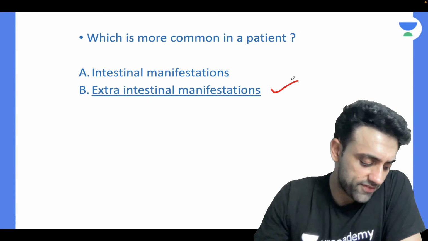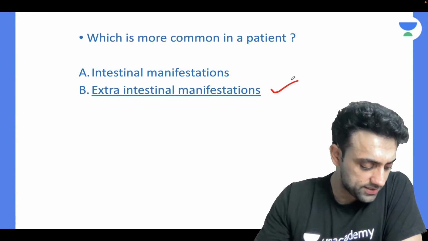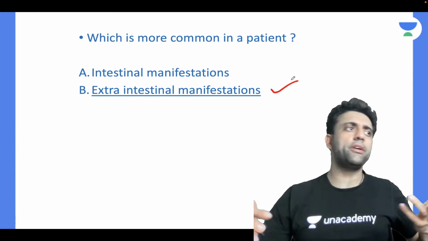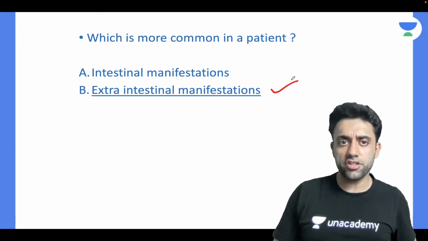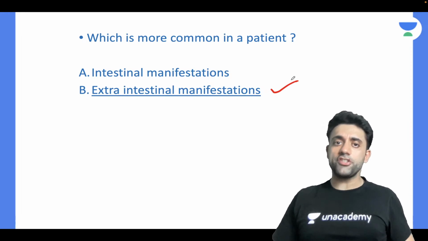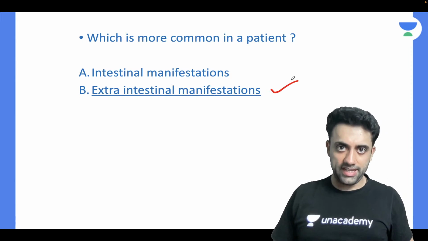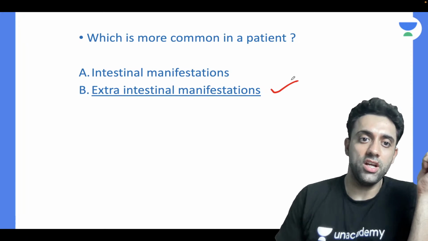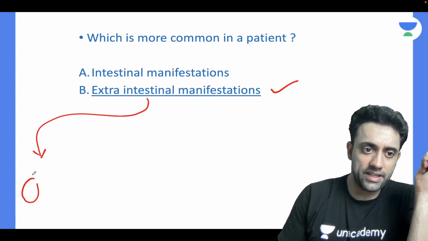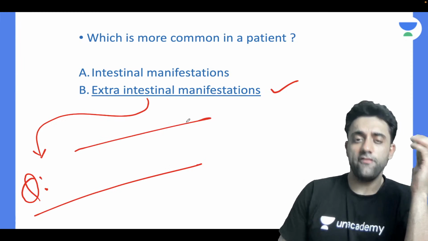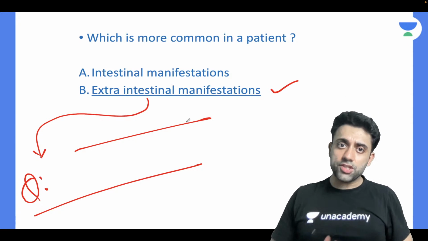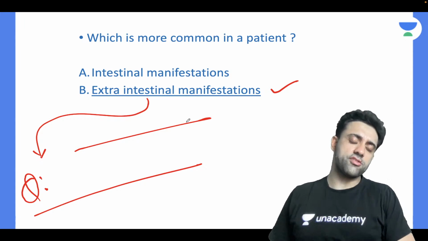Extra intestinal manifestations. Someone says A, but remember, it seems very easy: the patient has vomiting, diarrhea, typical features. But according to the book, which is more common in a patient of celiac? The patient will come to you with an extra intestinal manifestation. Can you please tell me a very important PG question: which is the most common extra intestinal manifestation of celiac disease?